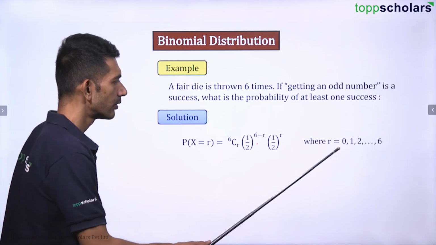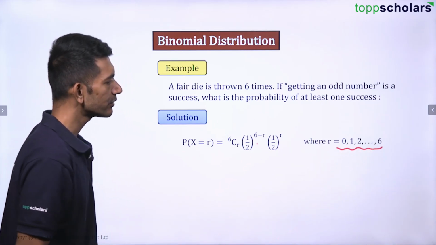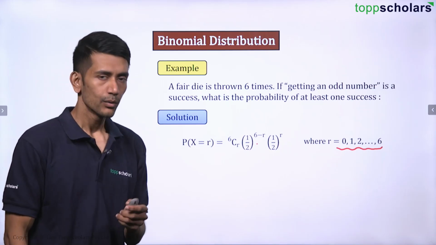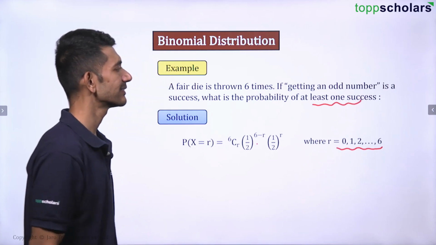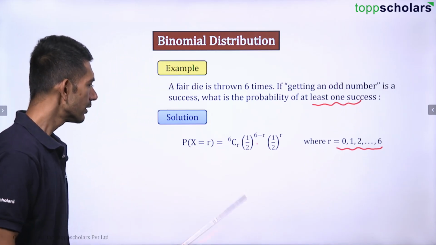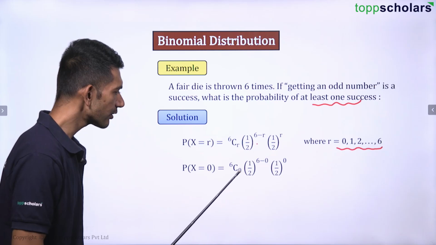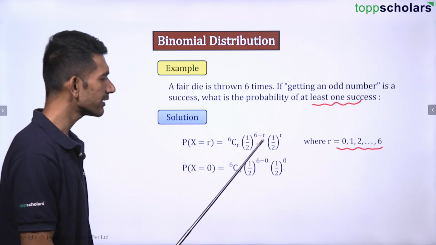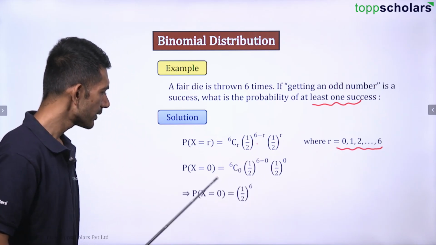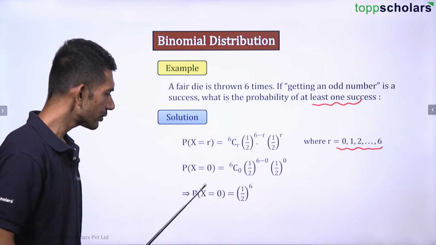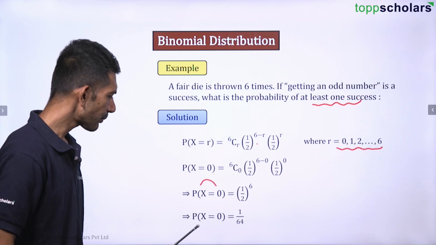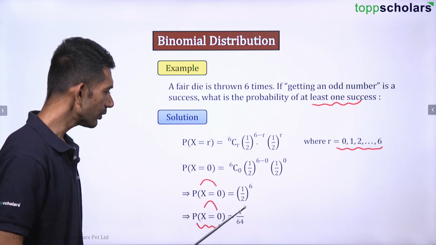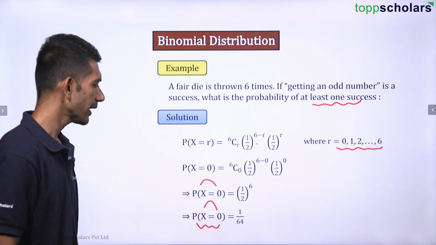R will take the values from 0 to 6, right? Now the question says, what is the probability of at least one success, right? So as of now, for 0, it will be 6C0 into 1 by 2 raised to 6 minus 0 into 1 by 2 raised to 0. So for x equal to 0, we get 1 by 2 raised to 6. That is, probability when x is equal to 0 is 1 by 64, right?